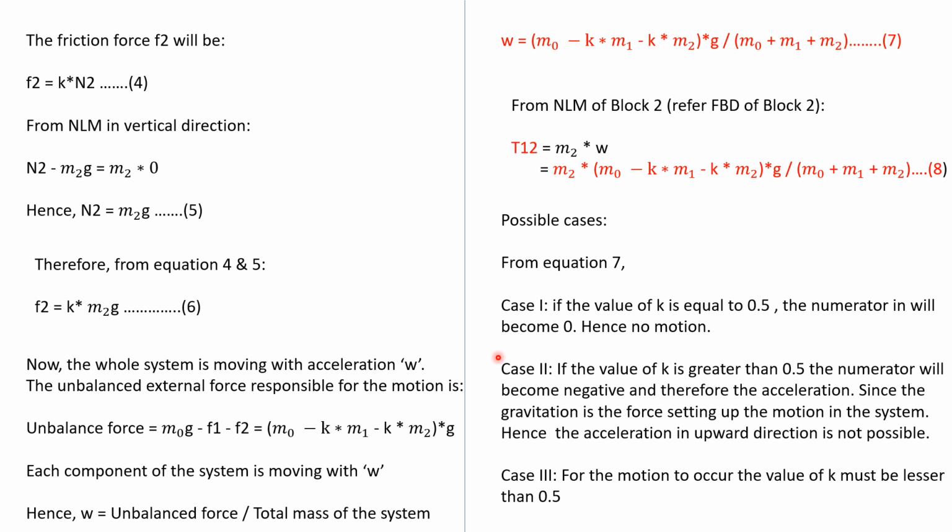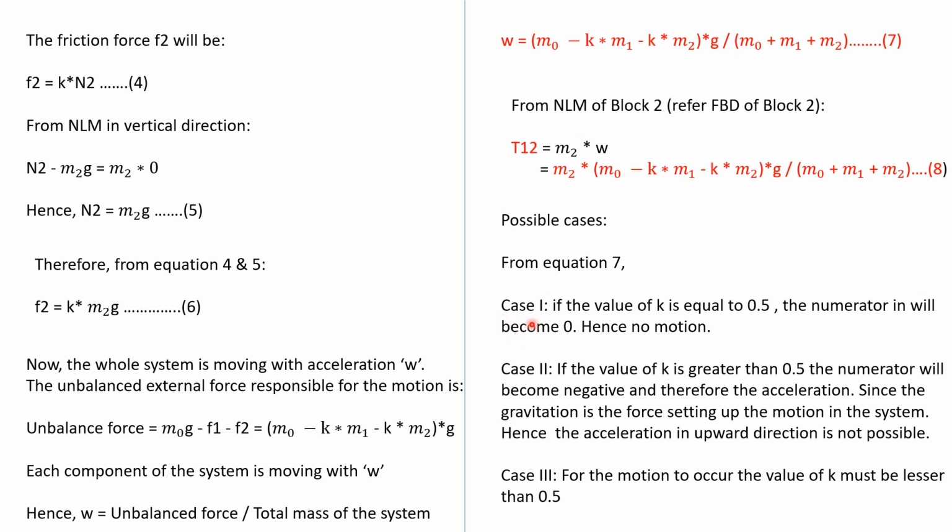Now the second part is asking about the possible cases. What are the possible cases? We can go on in equation 7 and start looking into it.